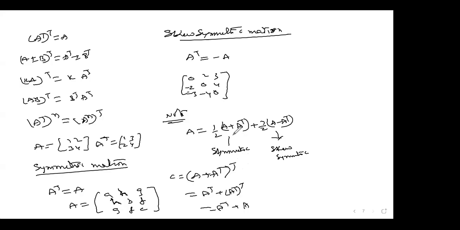Why did I say this is symmetric? Very simple. You take this total; even though 1 by 2 is there or not there, doesn't matter. This is more important: the structure is important. So if you go for transpose, what did you get here? C transpose is equal to C, see, you got it. That's why I said that it is symmetric. In the same fashion, if you take something D, you will get D transpose is equal to minus D. That's why it is a skew symmetric matrix. Check this properly here.